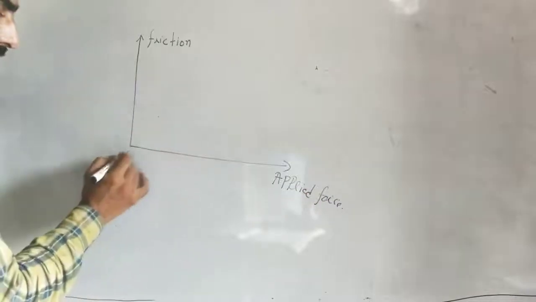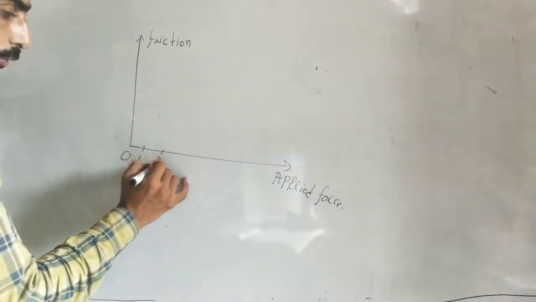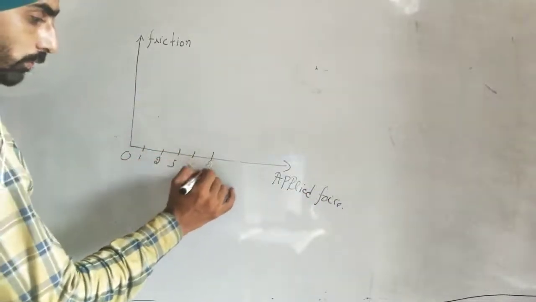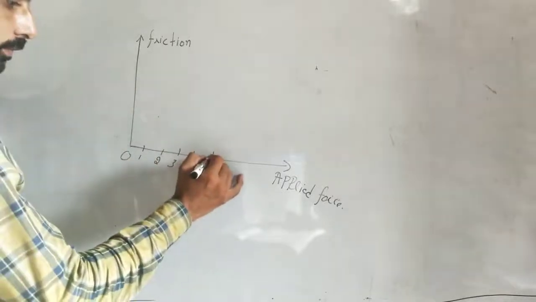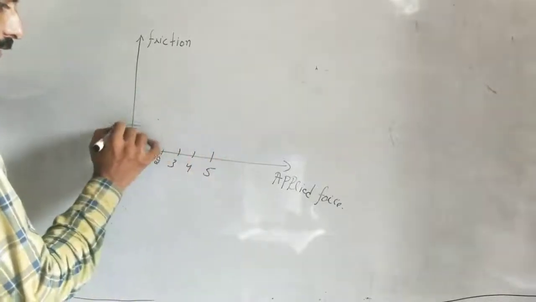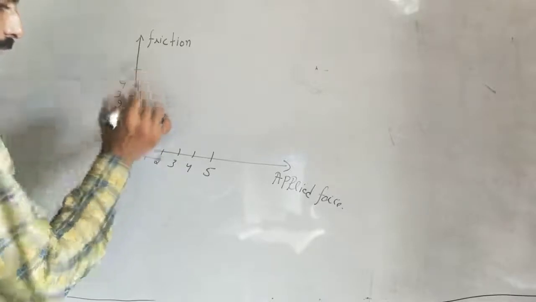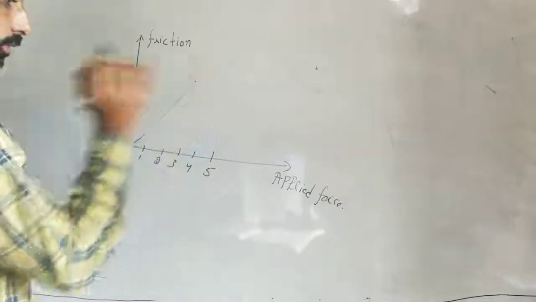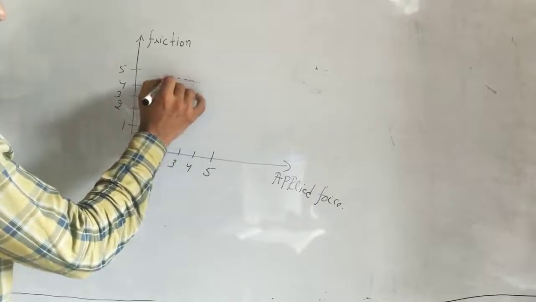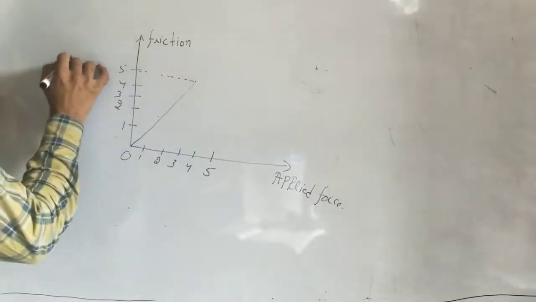Applied force is increasing like this: 1, 2, 3, 4, 5 is the maximum level. Friction is also increasing like this, and this is the limiting friction.